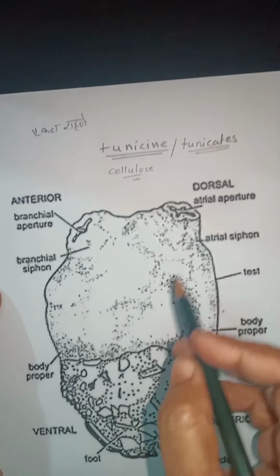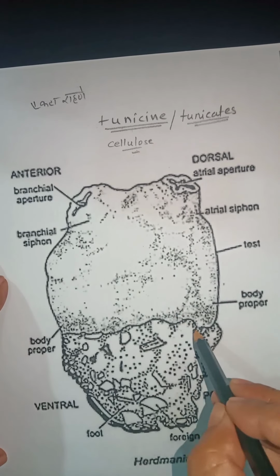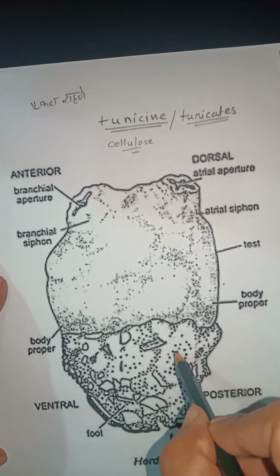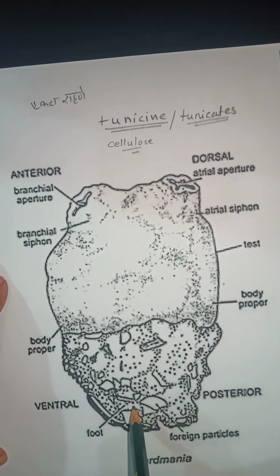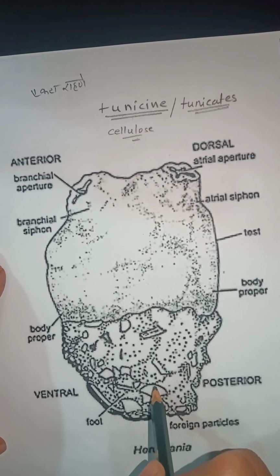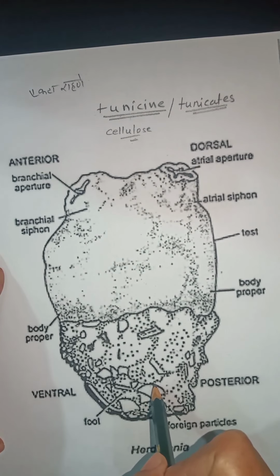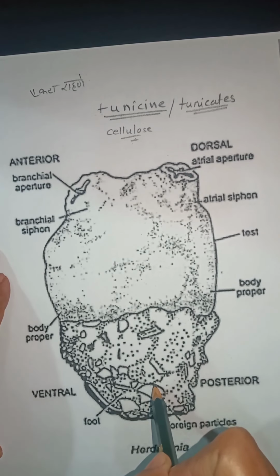The nerve cord is present only in the tail region at their larval stage. In adults the tail disappears, and the notochord also disappears, and this is known as retrogressive metamorphosis.